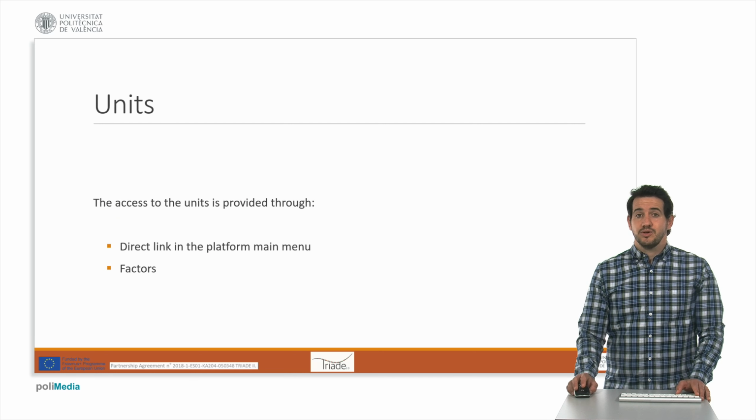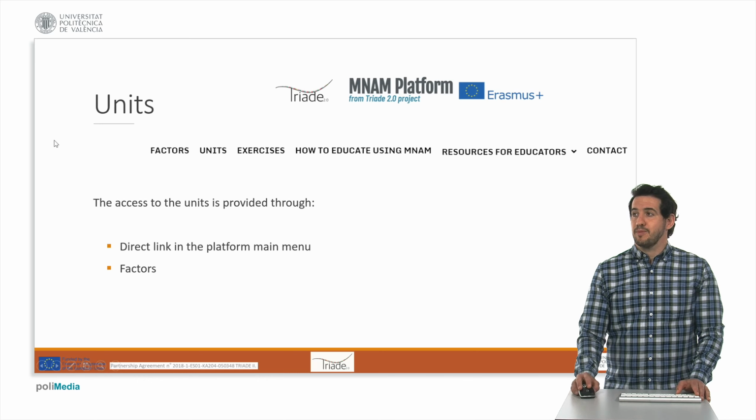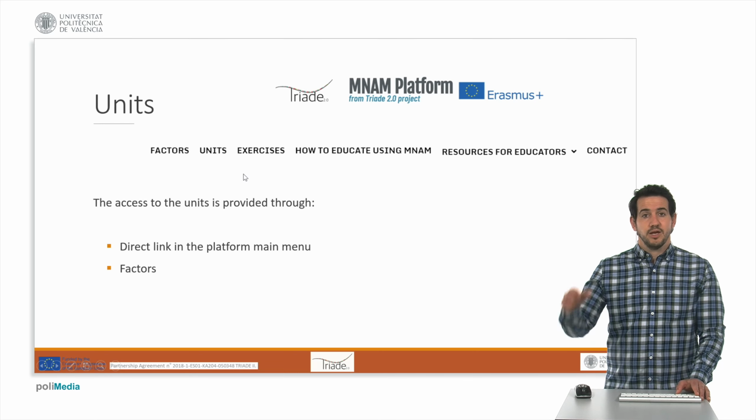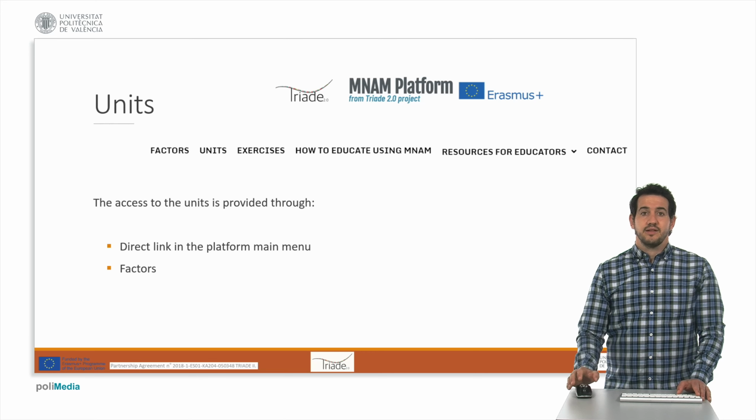To access the units, the user may go into the platform, and has 2 main ways to access them. The first is through a direct link in the platform main menu. Clicking on units, it will lead to a menu where the 15 units and their titles are displayed.